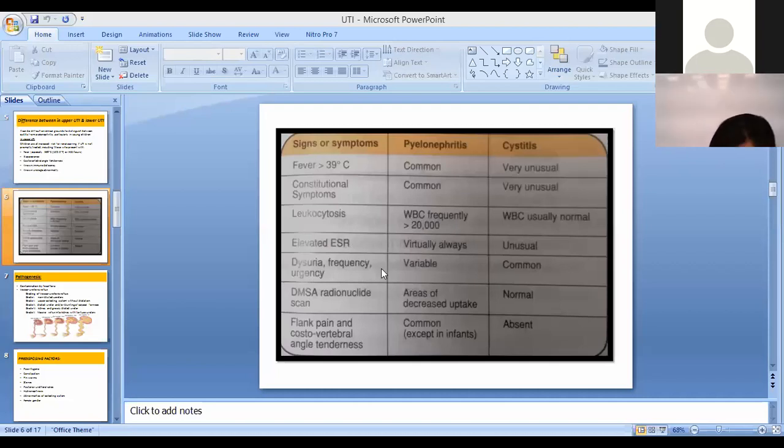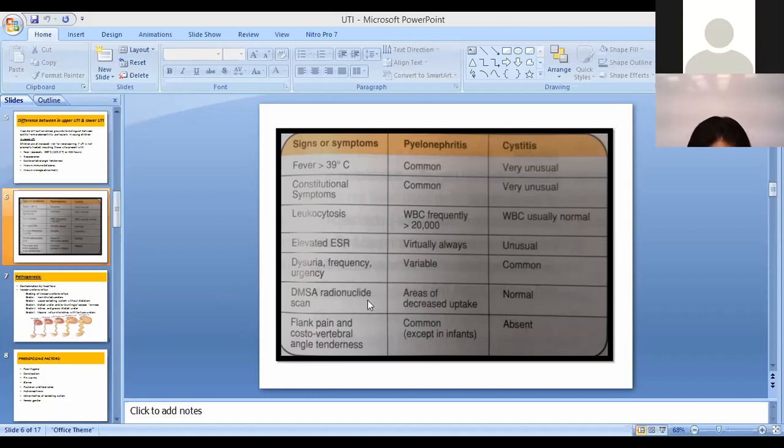Dysuria is more common in cystitis because whenever the patient passes urine, they complain of discomfort or pain in the bladder region, while it would not be expected in pure pyelonephritis. It is variable if there is cystitis plus pyelonephritis. Whenever there is involvement of the bladder, there could be dysuria, frequency or urgency.